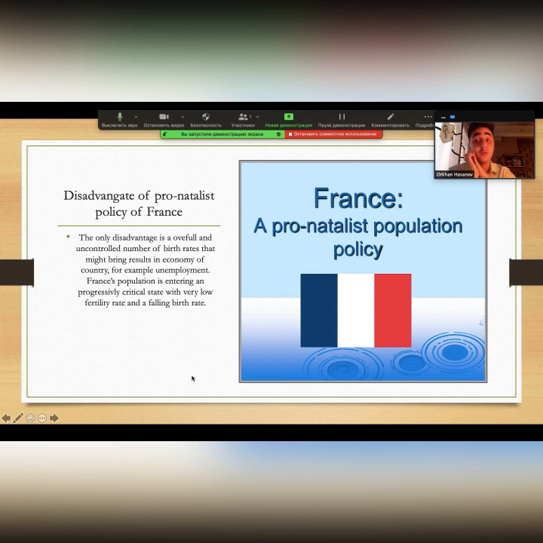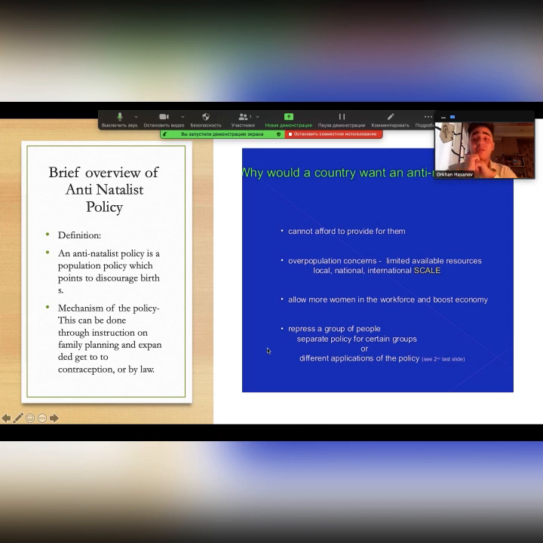Disadvantage of the pronatalist policy of France. The only disadvantage is an overfull and uncontrolled number of births that might have negative results on the economy of the country, for example unemployment. France's population is entering a progressively critical state with a very low fertility rate and a falling birth rate. Brief overview of antinatalist policy.